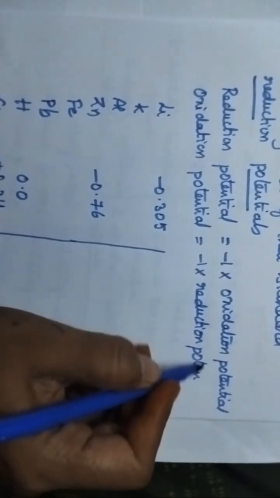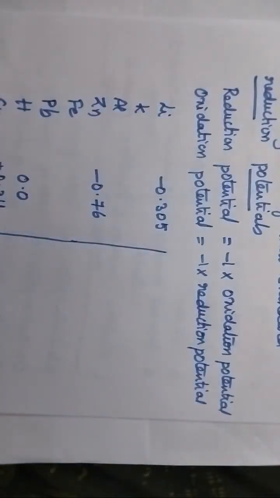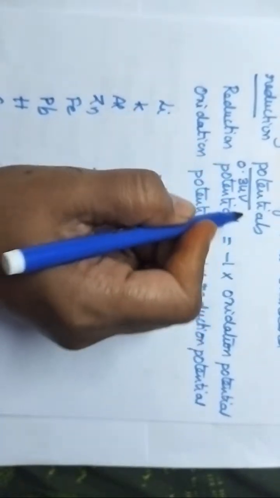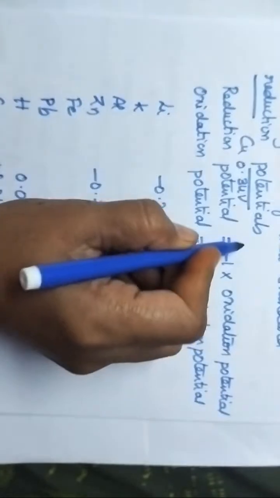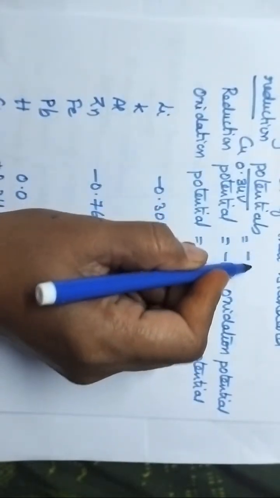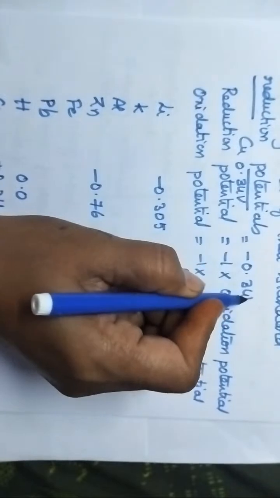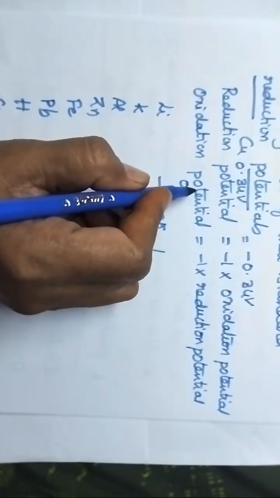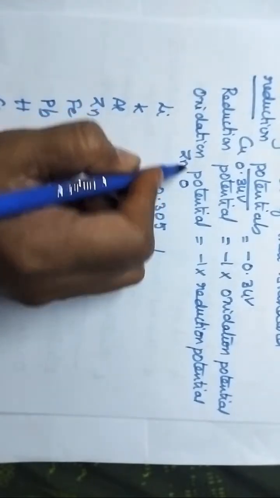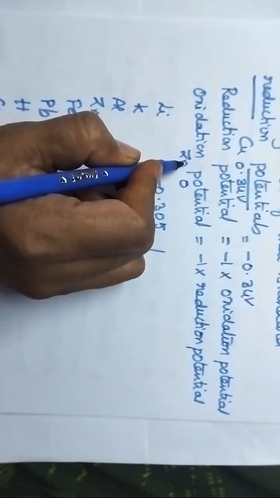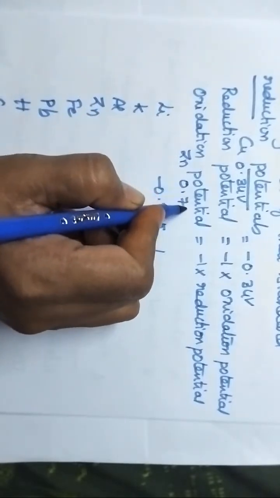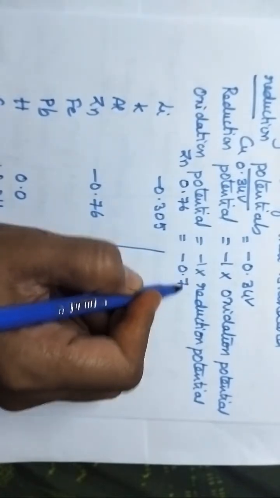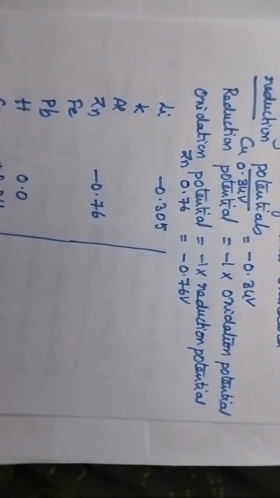For example, if 0.34 volts is the reduction potential of copper, then its oxidation potential will be minus 0.34 volts. Clear? Similarly, for zinc, the oxidation potential is 0.76 volts, then its reduction potential will be minus 0.76 volts. Okay.